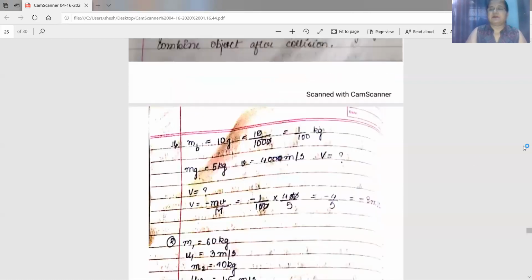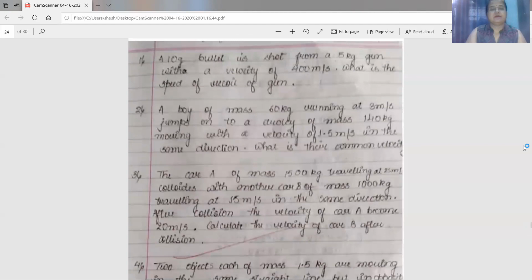Now the second question. A boy of mass 60 kg running at 3 meter per second. The mass of the boy is given as 60 kg, and the initial velocity of the boy is 3 meter per second.